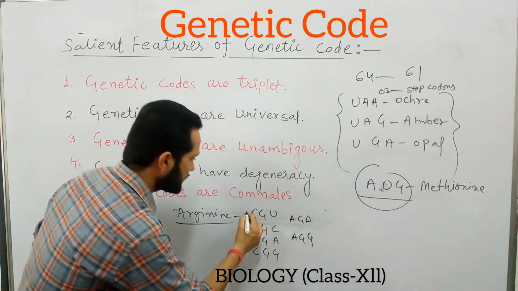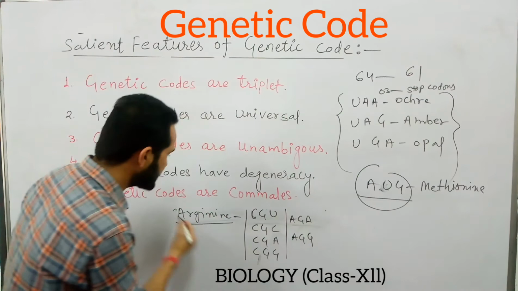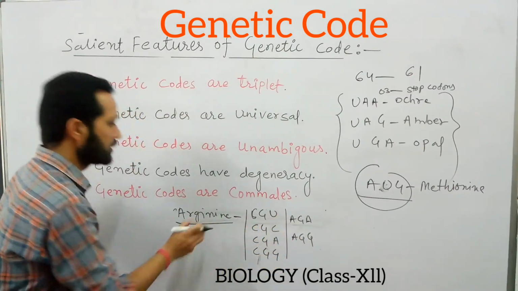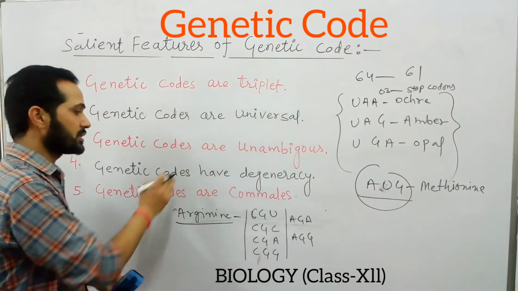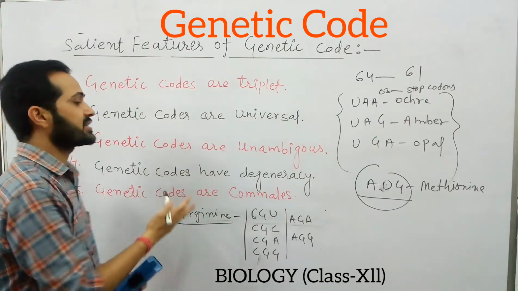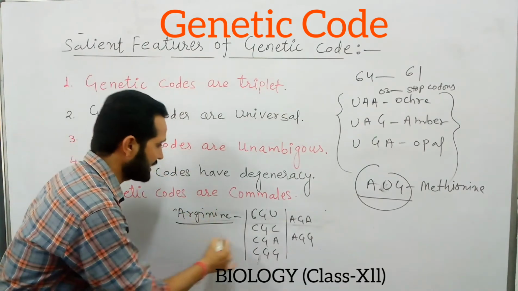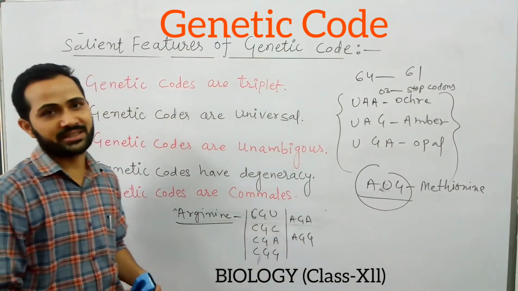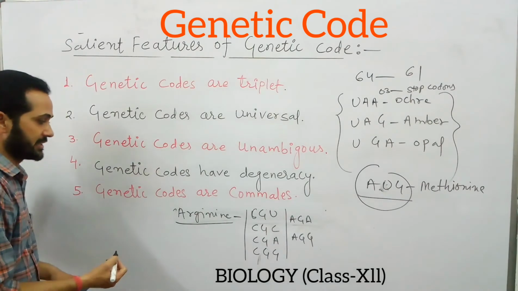So here are the 6 genetic codes which are responsible for arginine. So this is degeneracy. Degeneracy is when one amino acid is coded by more than one genetic code. That feature is called degeneracy, and the genetic code has degeneracy.